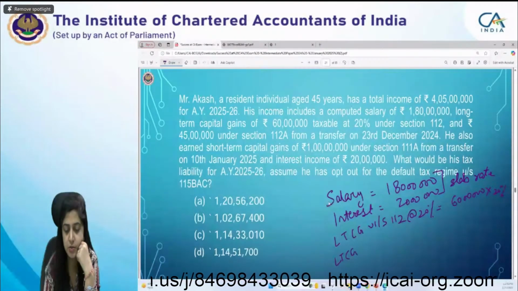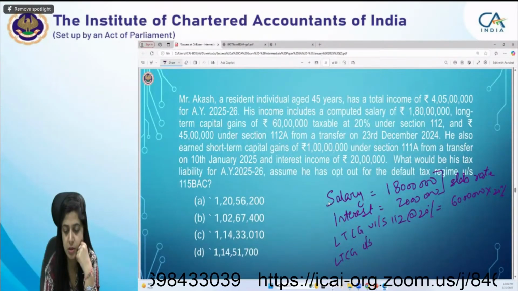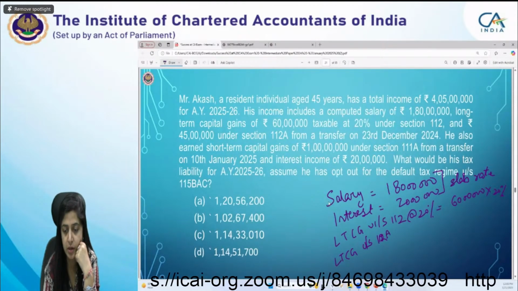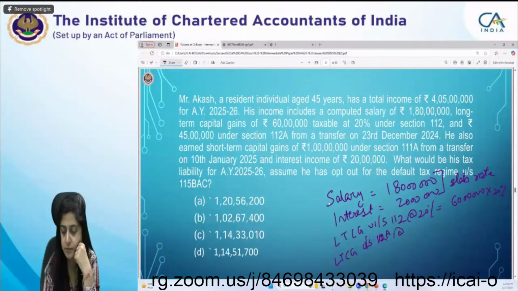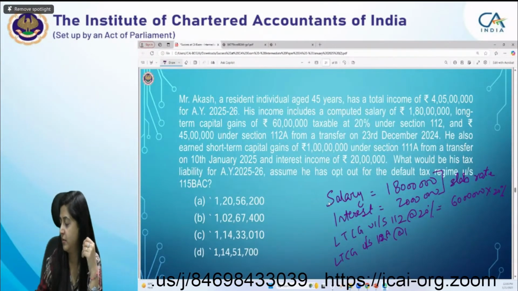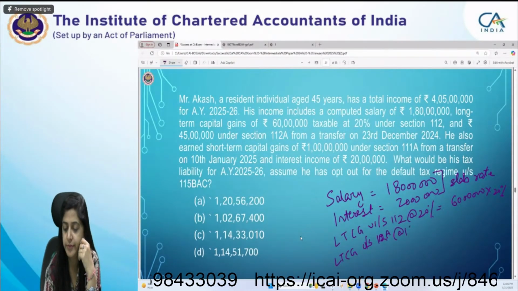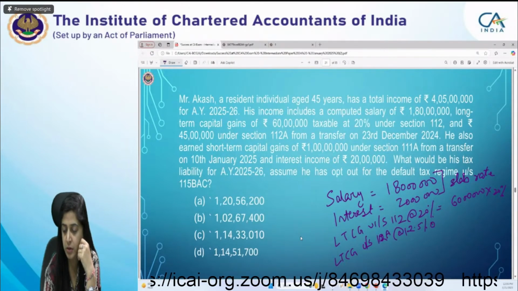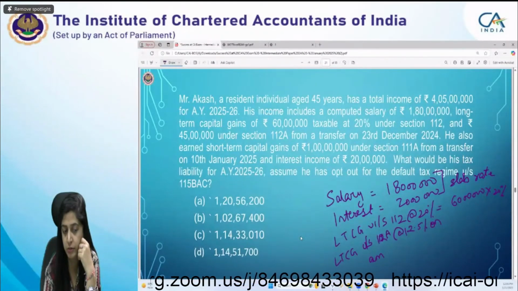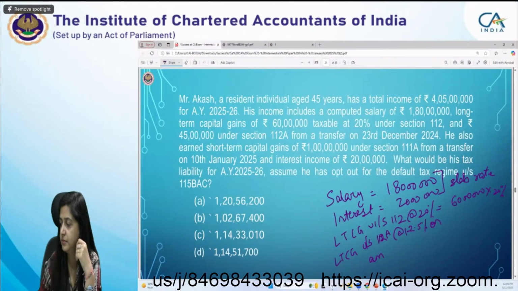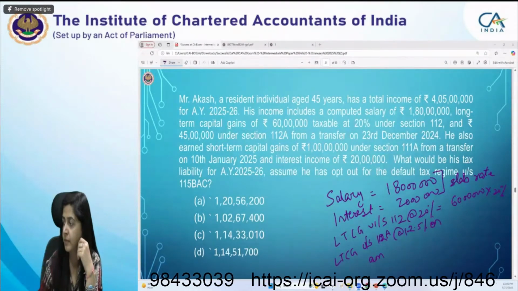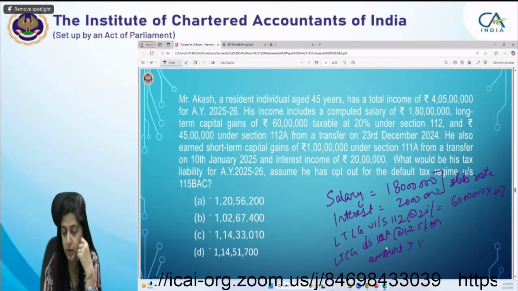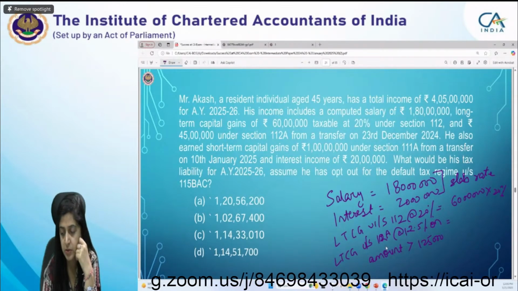What is the tax rate, students, for LTCG which is chargeable to tax under section 112A? Very good, Habib. On which amount? On the whole 45 lakh or on...? Yes, Swati, on the amount which is exceeding 1,25,000. So it means